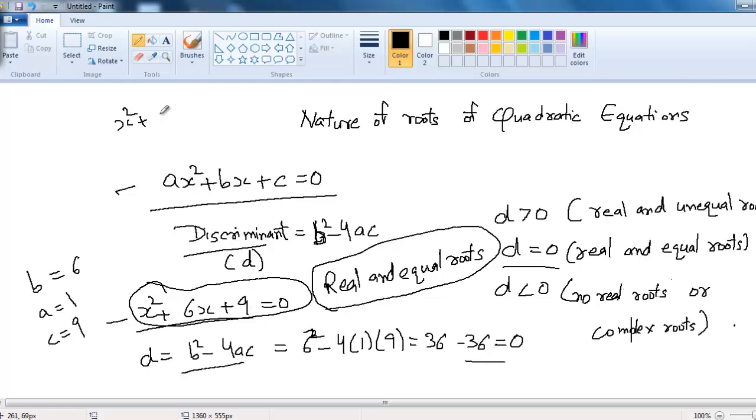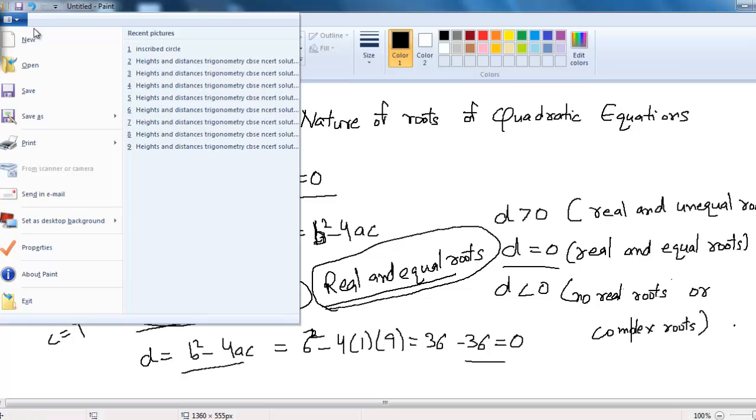When we solve this equation by the method of factorization, or by completing the square, or by quadratic formula, then you will see that you will get x equal to minus 3. Both of these values are equal and they are real. So here we have real and equal roots.